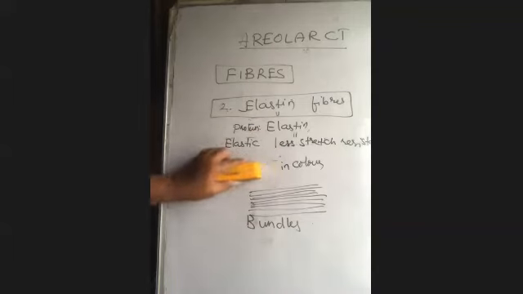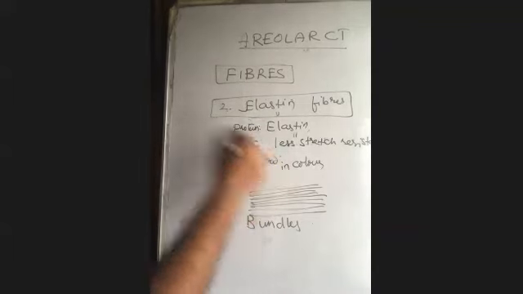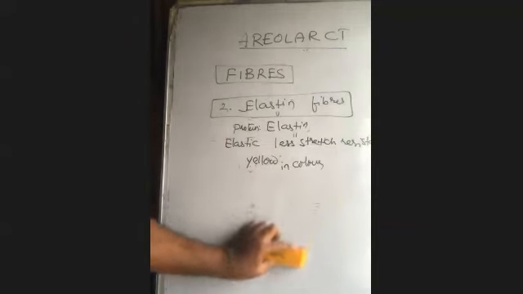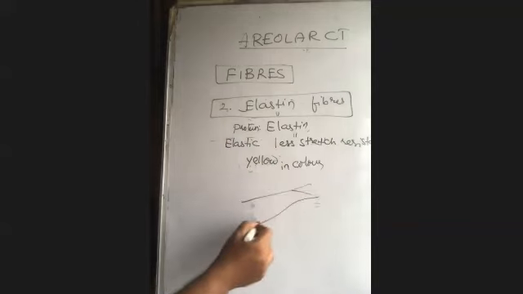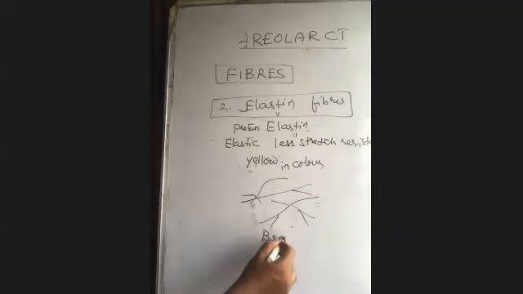Elastin fibers are yellow in color. Arrangement: they are branched, so we can see a branched arrangement. There are reticular fibers also, but these two fibers, collagen and elastin, are going to play a vital role, so be careful about these two.